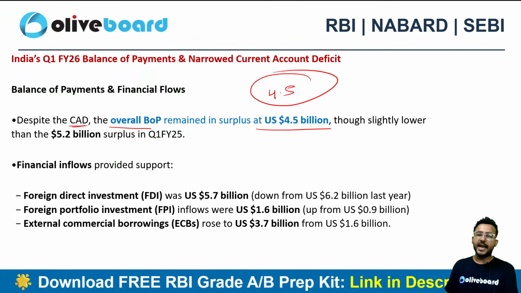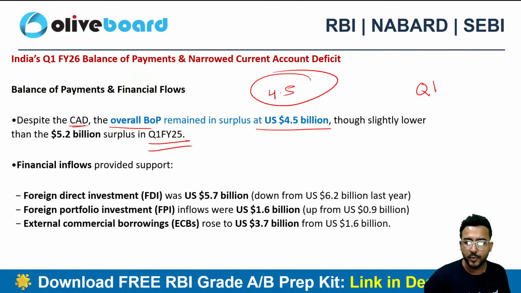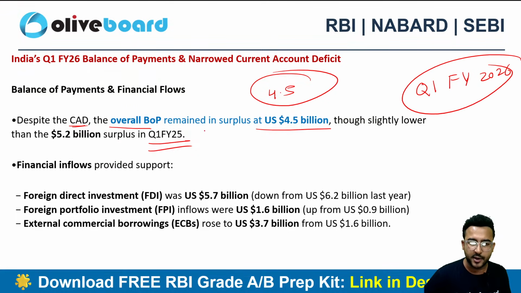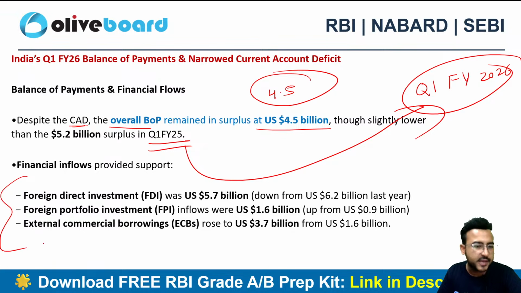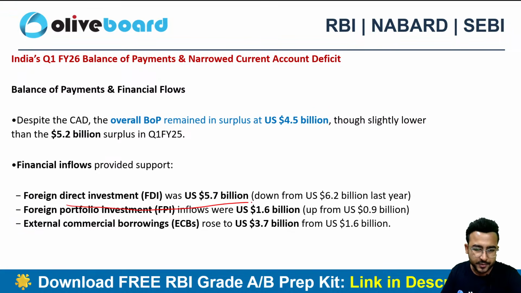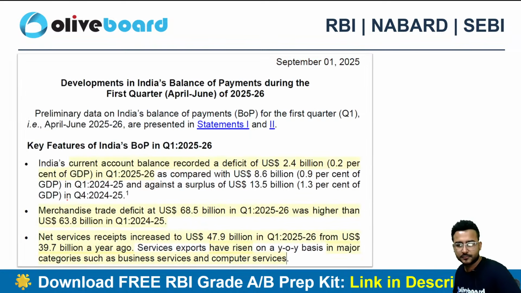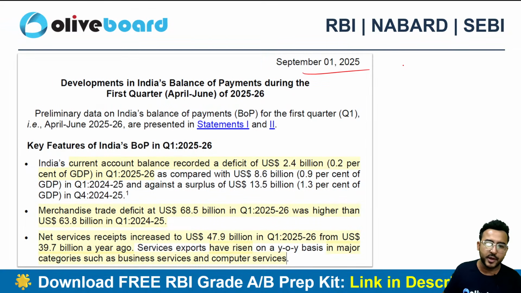Now it was again slightly lower than the earlier one, which was stated in Q1 of the financial year 2025. As of now, we are talking about the Q1 of financial year 2026. So what we are doing here is year on year basis comparison, right? Again, the financial inflows were supported by FDI, FPI and ECB. Highest amount was supported by FDI, okay, $5.7 billion. And here we can see on the RBI website only, on 1st of September it got published on the RBI website. We can have a look at the balance of payment data.